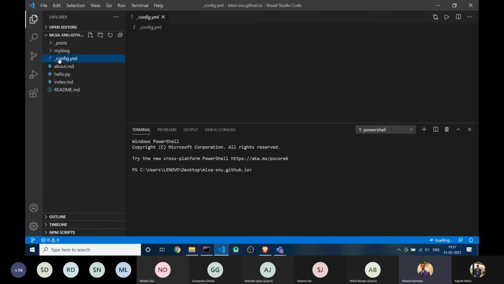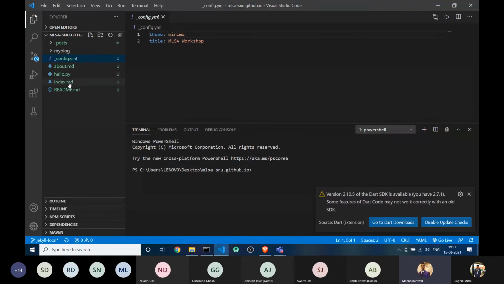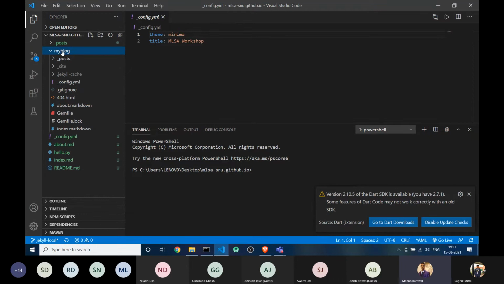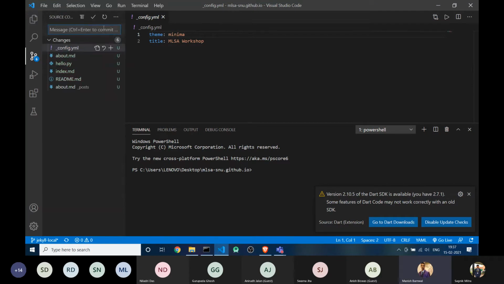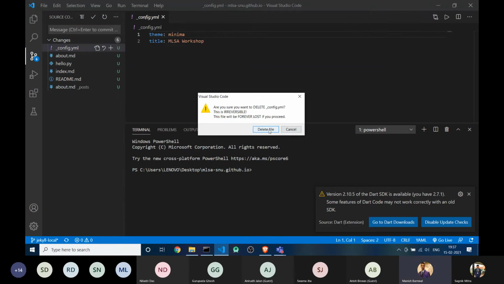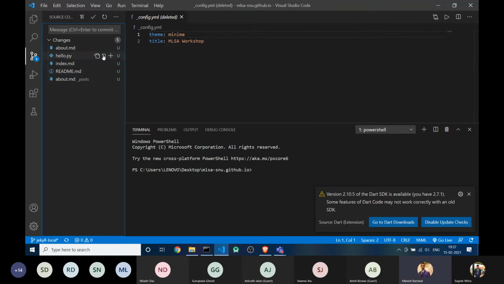Okay, what you have to do is copy all the files. Config.yml. I said, just a second, guys. Sorry. Automatically discover all the files. Copied all the files.